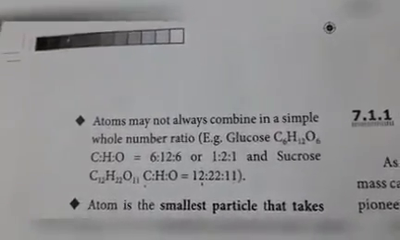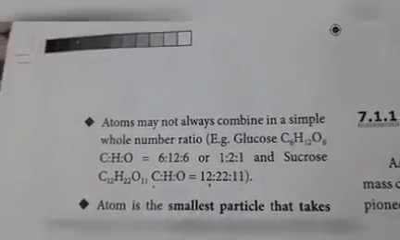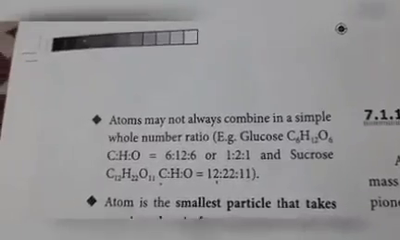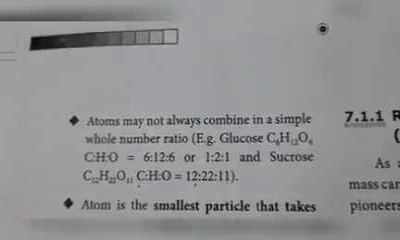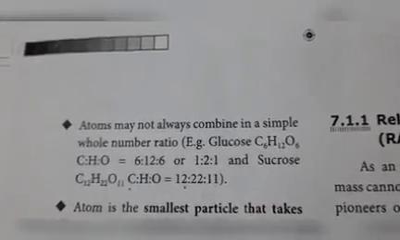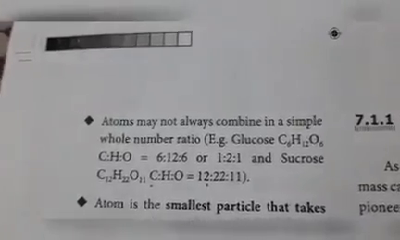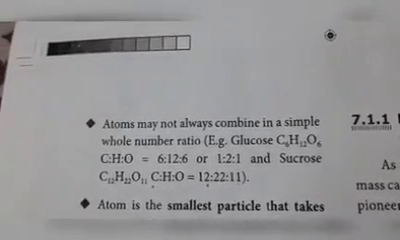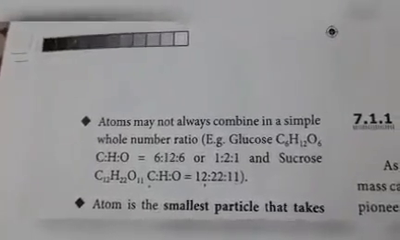Atoms can combine in a simple ratio or not a simple ratio, that is a big number ratio. Atoms may not always combine in a simple whole number ratio. Example, sucrose. Here the ratio is 12:22:11. That means this is not a simple ratio.